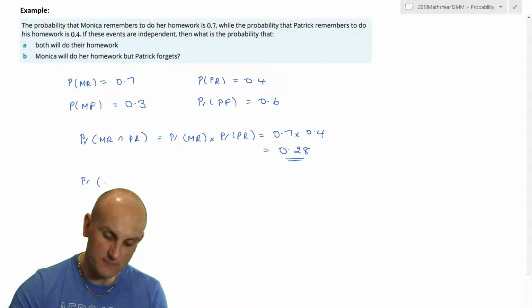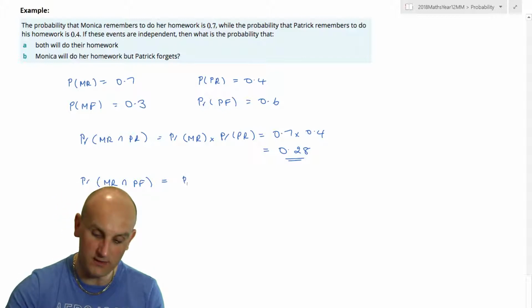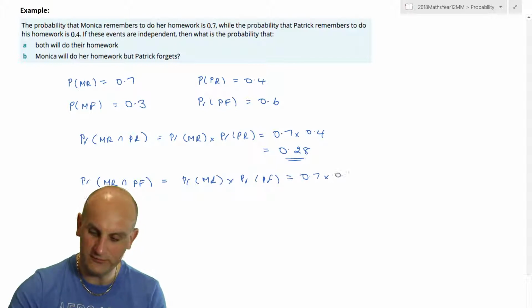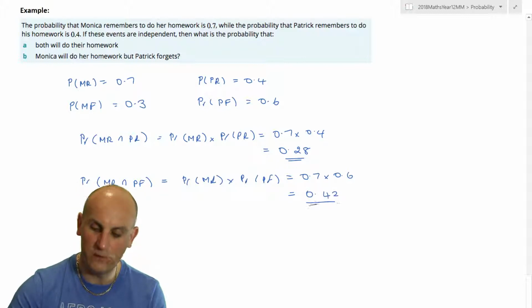And that Monica will do her homework but Patrick forgets. So the probability that Monica remembers but Patrick forgets, again, they're independent. So it's the probability that Monica remembers times by the probability that Patrick forgets, which is Monica remembers 0.7, Patrick forgets 0.6, which gives me 0.42.